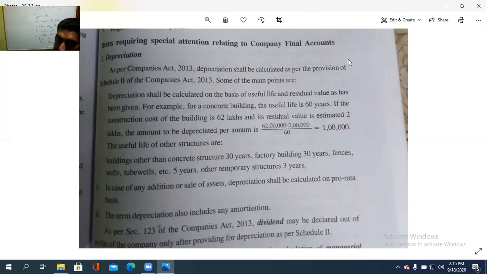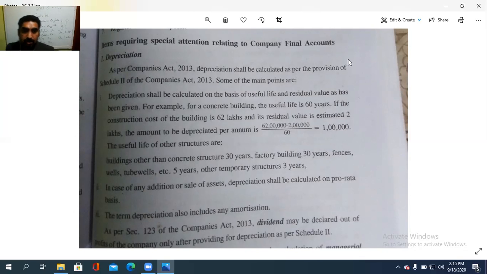If the construction cost of the building is 62 lakhs and its residual value, the scrap value or the saleable value is 2 lakhs, so 60 lakhs divided by 60 years. 60 വർഷത്തേക്ക് 60 ലക്ഷമാണ് അതിന്റെ വില എന്ന് വെച്ചു. 1 ലക്ഷമാണ് അപ്പോൾ ഓരോ വർഷത്തെയും വില.